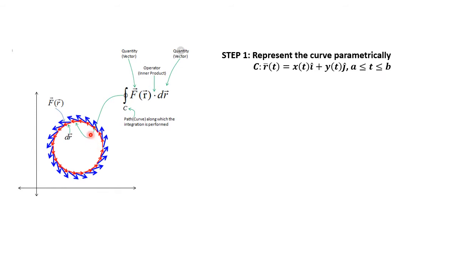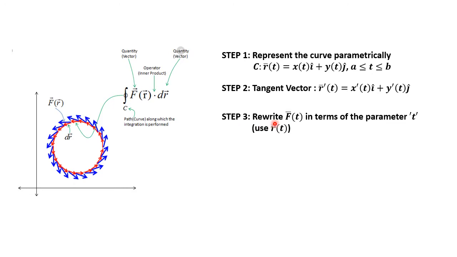You are projecting all the points on the curve C along the t axis between a and b. Step 2, we have to compute the tangent vector, that is r bar dash of t. Here the tangent vector is shown in the red arrow. This is the direction in which the tangent line is acting.